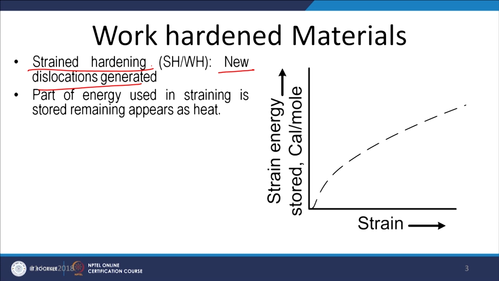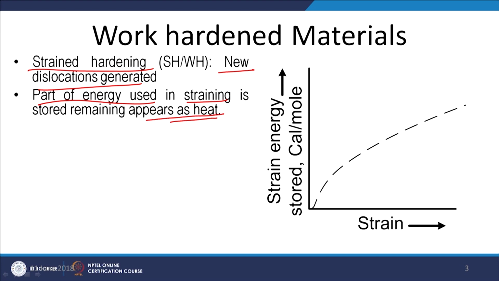Whenever a metal is deformed plastically, a part of the energy consumed in deformation is left in the plastically deformed metal. Part of the energy used in straining is stored in the metal, while the remaining portion is converted into heat.